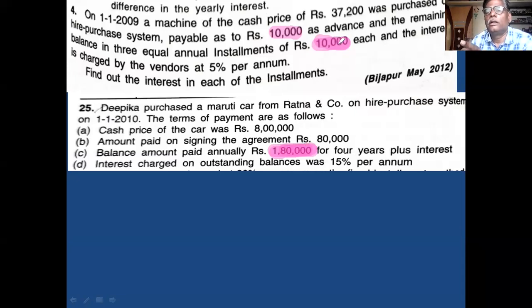And in the first problem, you did not calculate interest for the last installment. But in the second method, you have to calculate interest for the last installment. Two changes you have to make. What are the two changes? First is installment is to be recorded in principal column, not in the installment column.